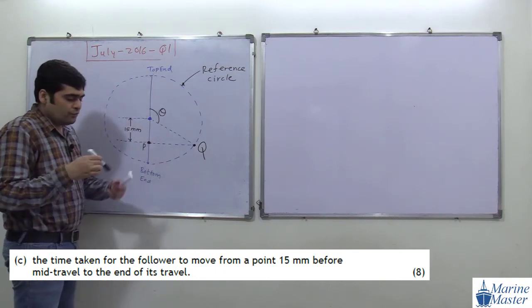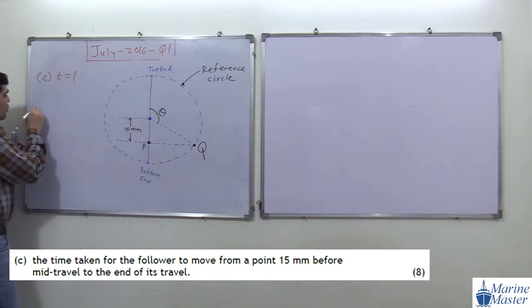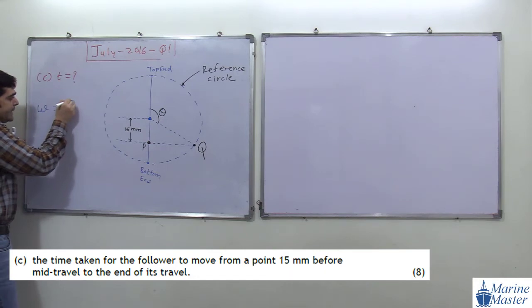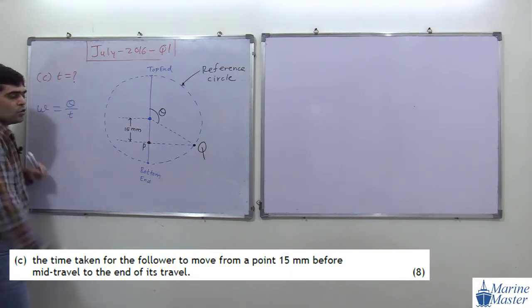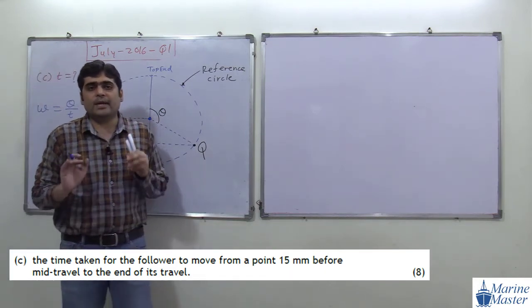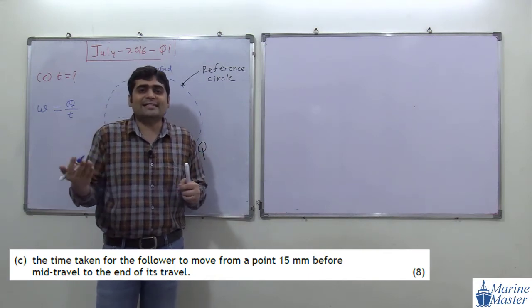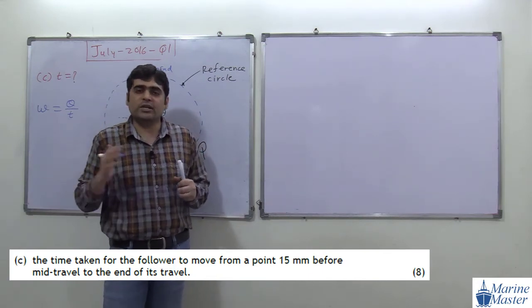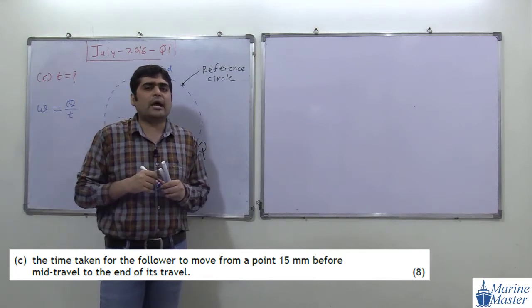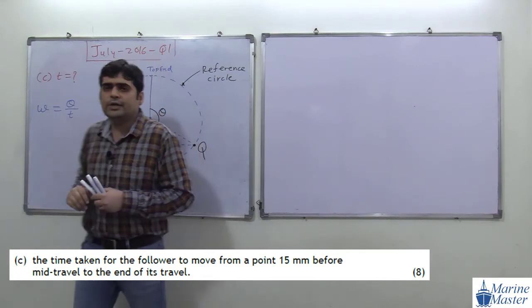We also know omega is equal to theta by T. We studied this in our rotational motion chapter, and in this chapter also I have given this relation: omega is equal to theta by T.